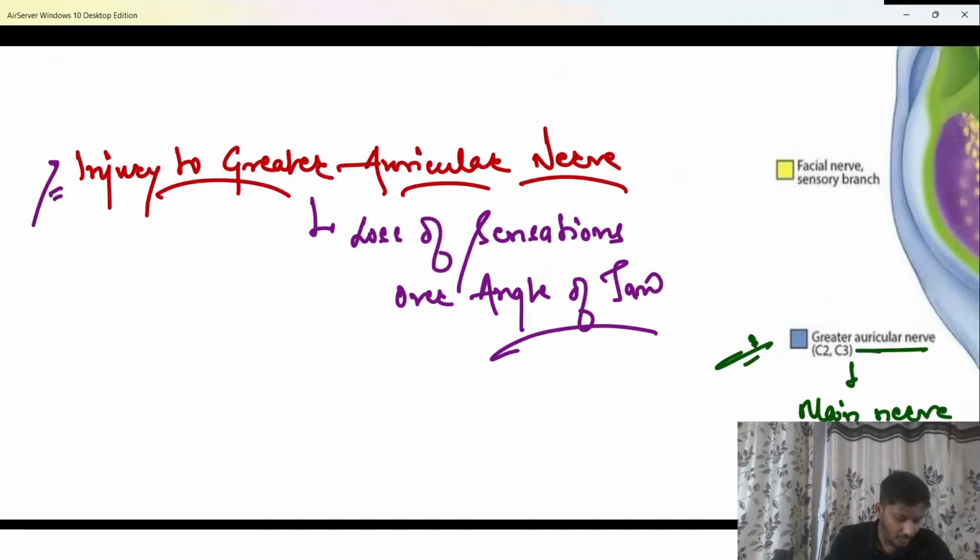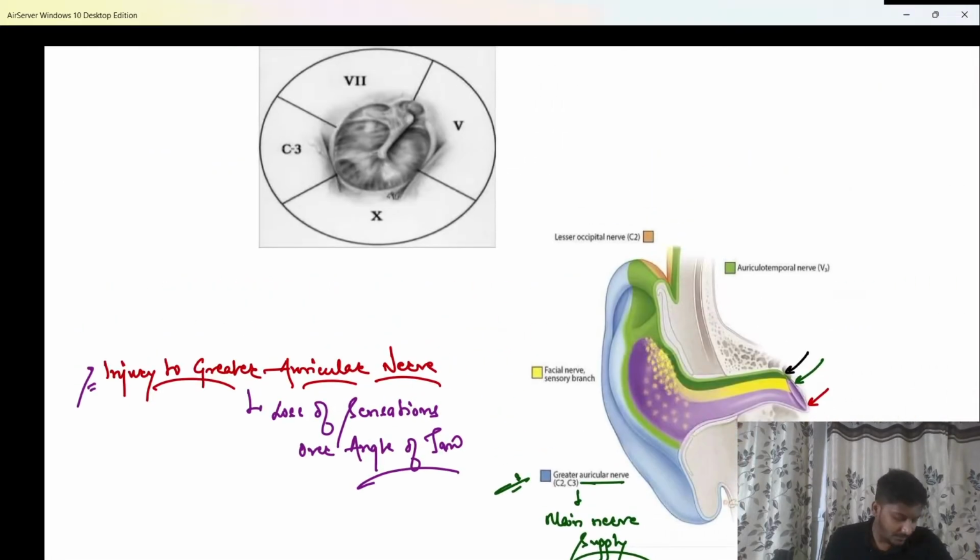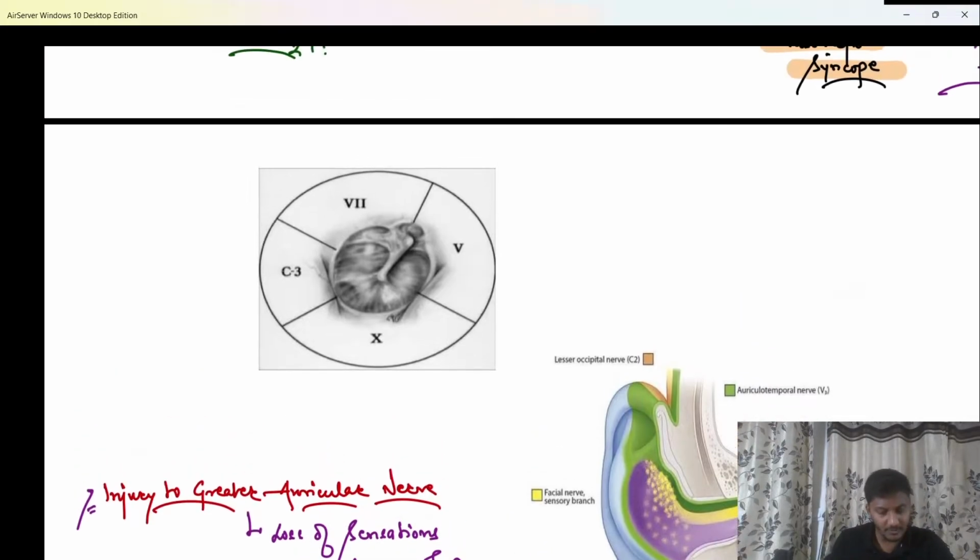Clear to all of you now? That has to be remembered. Okay? So that is important to be remembered, beta. It is a sensory nerve which is going to carry the sensations from you.